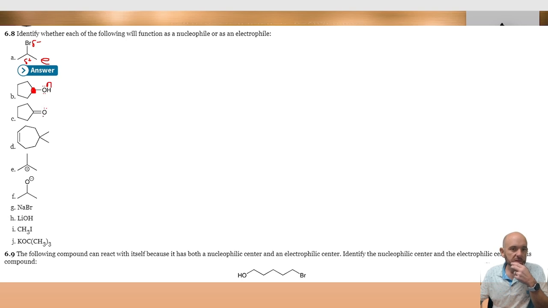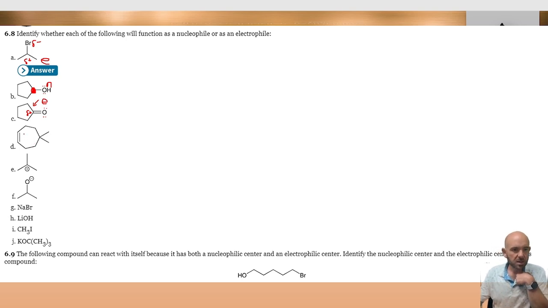In this case, we do see some lone pairs on the oxygen, but more importantly here, because we have the carbonyl carbon with the partial positive character, that carbon is definitely going to be an electrophile much more than these lone pairs are going to be nucleophiles.